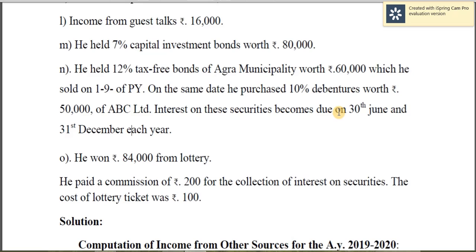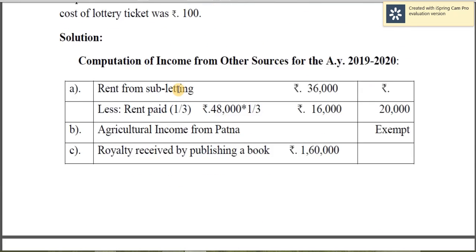Only when the interest is due on 30th June was he in possession of the security. Therefore, on these tax-free bonds of Agra municipality, only half year's interest will be taken. And it is a tax-free commercial security. Therefore, whether the rate is given or the amount is given, it should be grossed up. So you have to apply 12% on 60,000, reduce that amount to half year, and then it should be grossed up. So it is like this.